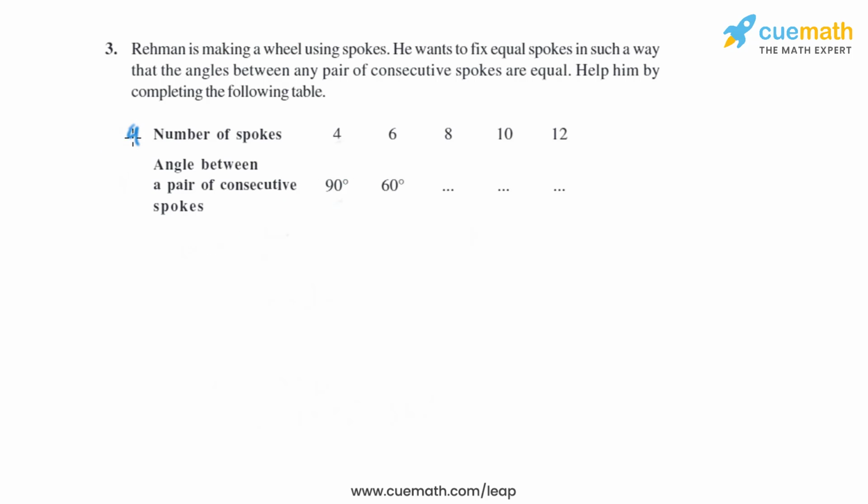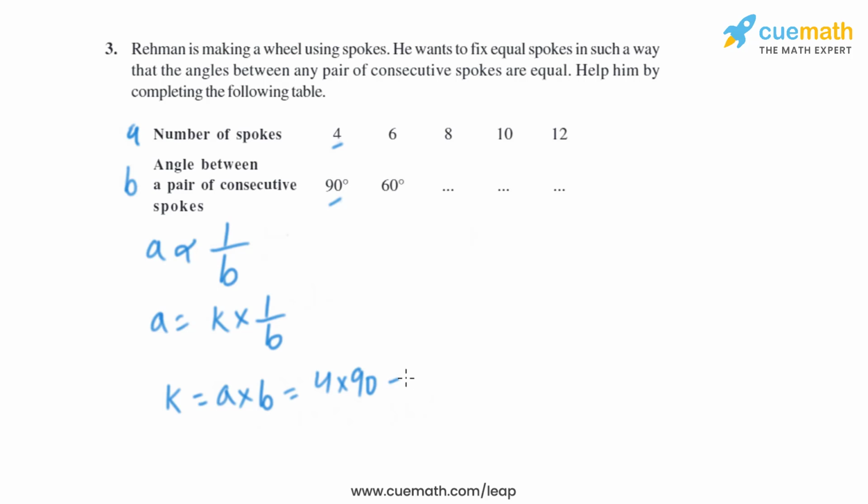Let's take it as A and let's take it as B. So we know that A is inversely proportional to B, or we can say that A equals K multiplied by 1 over B, where K is any constant, and on cross multiplication we will get K equals A multiplied by B. We have the value of A and we have the value of B, so we can find the value of K, that is 4 multiplied by 90, which is same as 360 degrees.